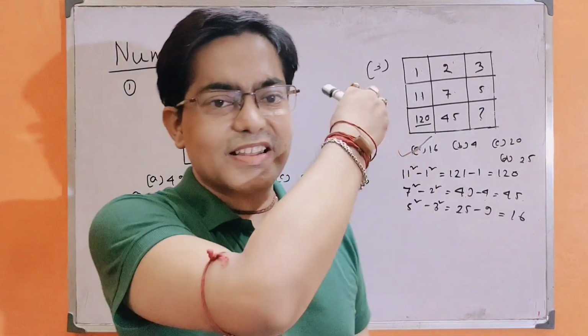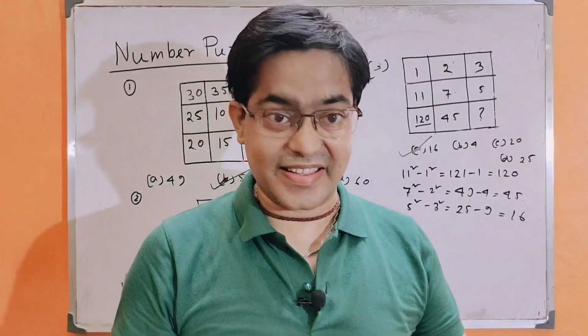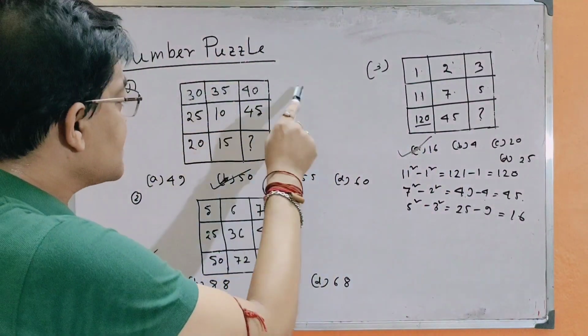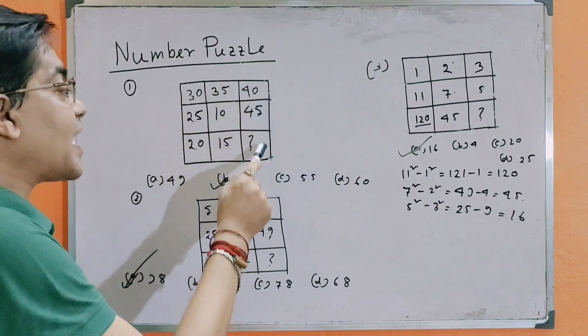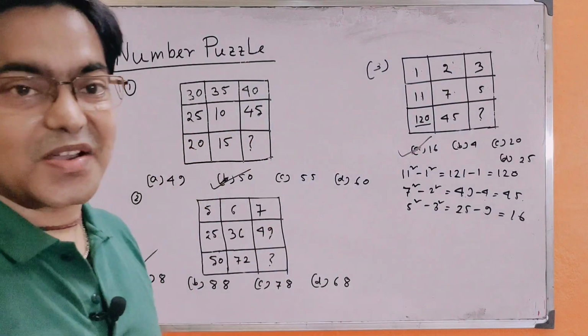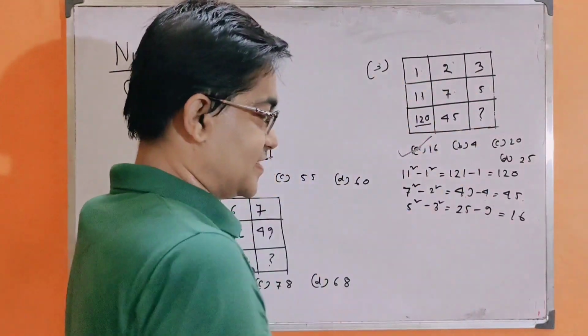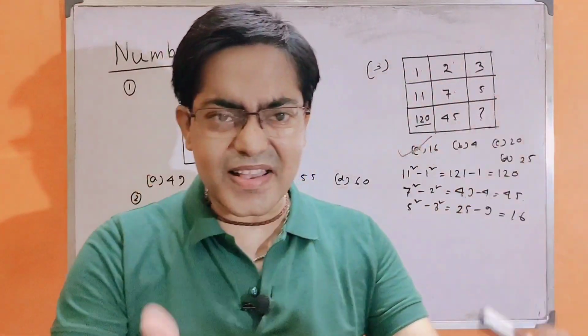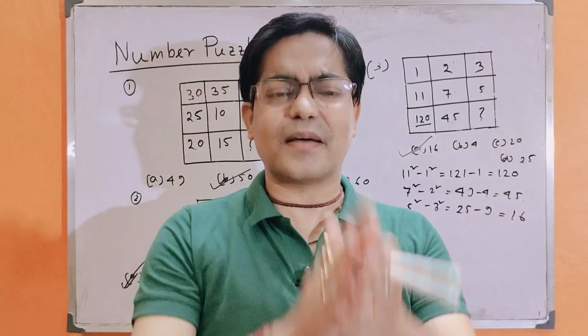This number puzzle is an interesting thing. We have to determine the relation between the columns and rows of the numbers. So it is very easy. It is very easy to solve the number puzzle.